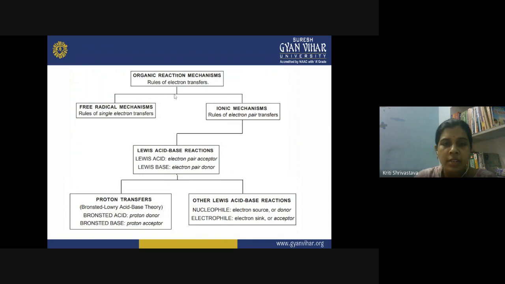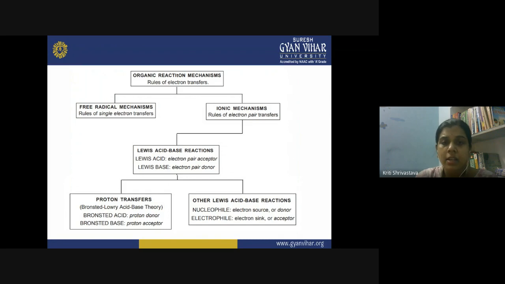So here the reaction mechanisms can be of two types. We can have free radical mechanism and ionic mechanism. Now, apart from these two types of mechanism, a third category also exists, that is pericyclic reactions. The pericyclic reactions are governed by the symmetry of frontier molecular orbitals. So that is a different category of organic reaction mechanisms.